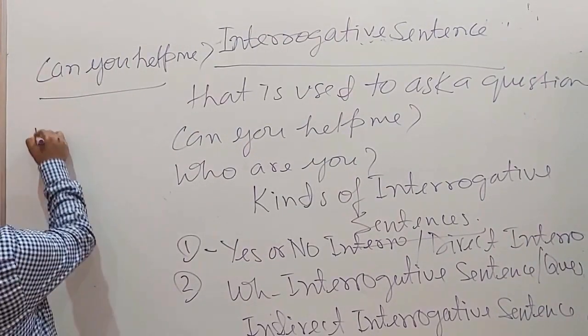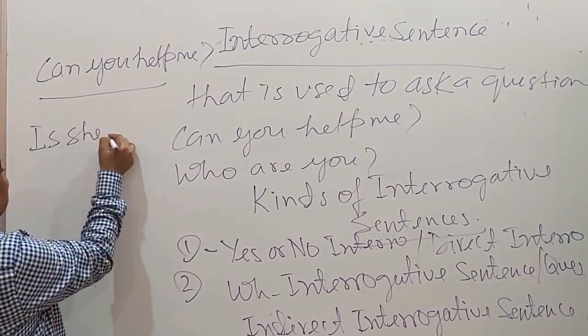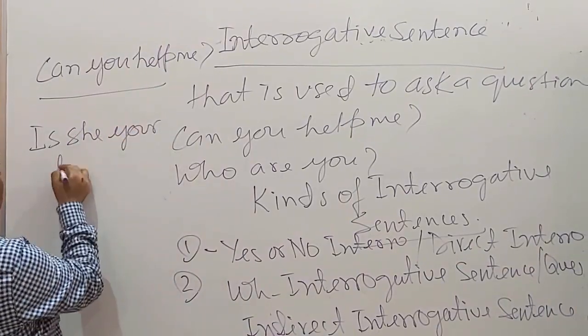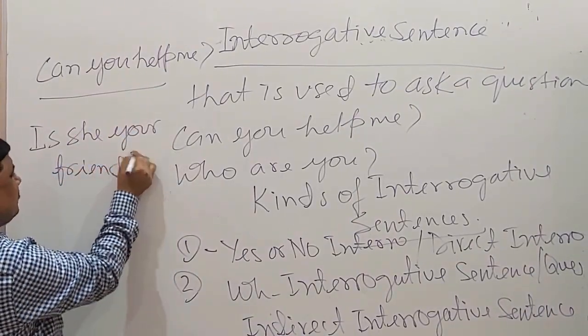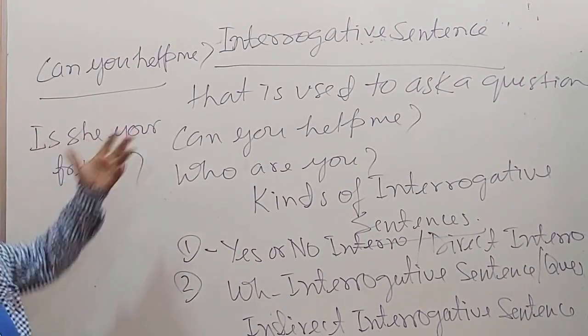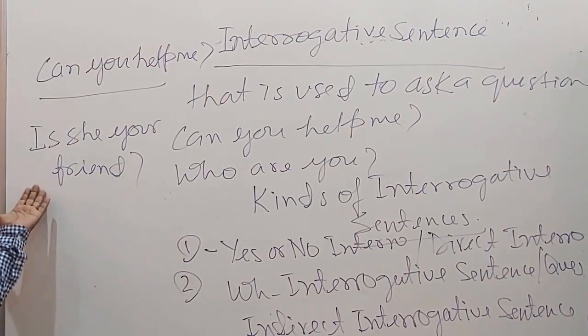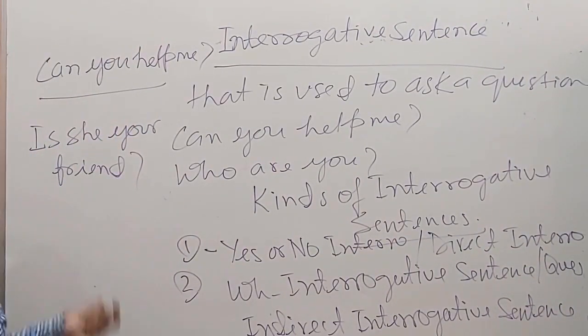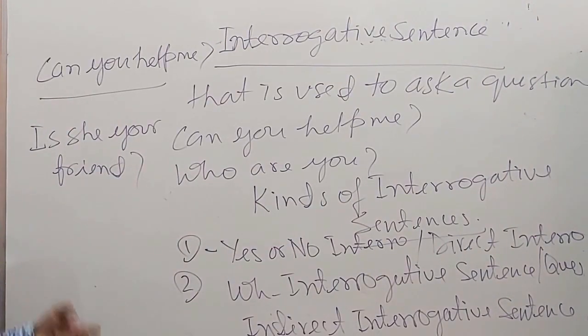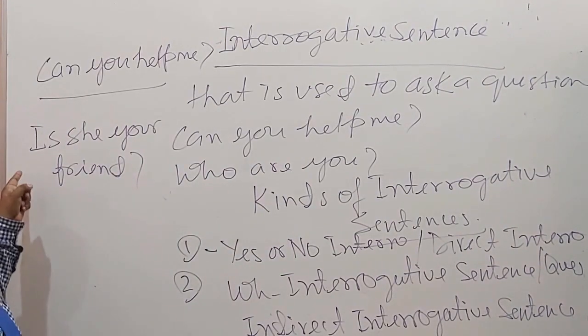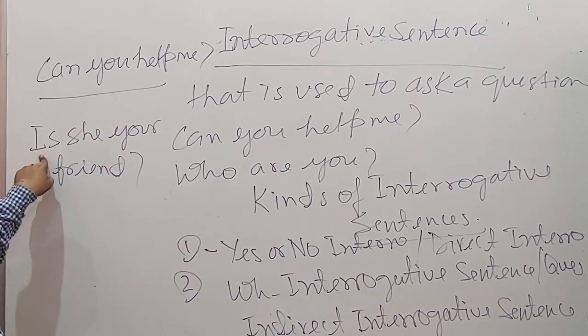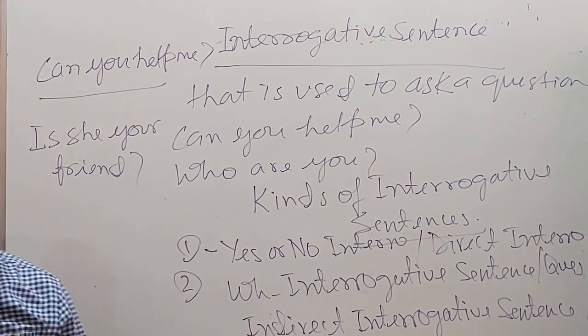One more example: is she your friend? I am asking someone, is she your friend? It can also be answered in yes or no. Second point, it has also started with a helping verb, is.